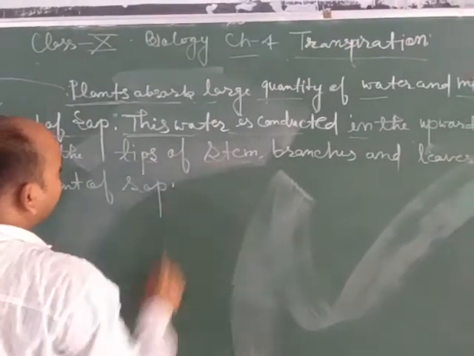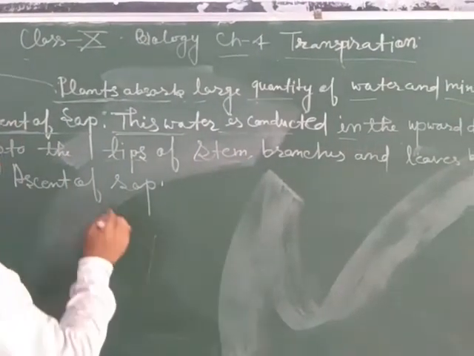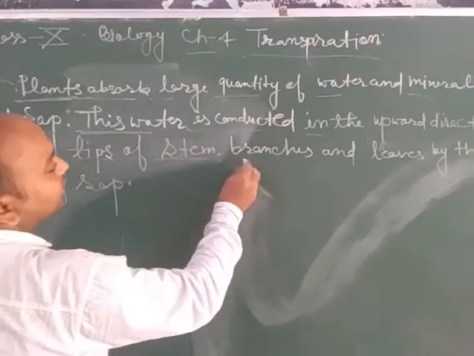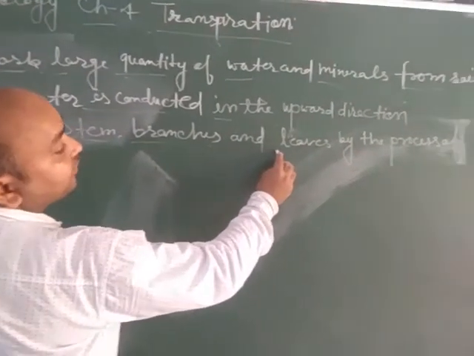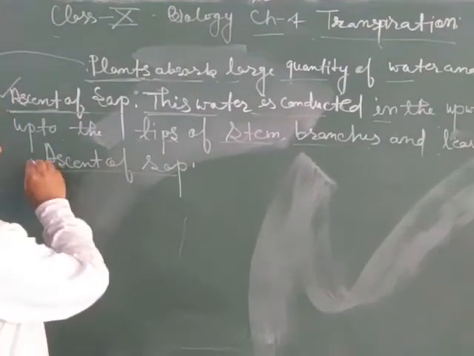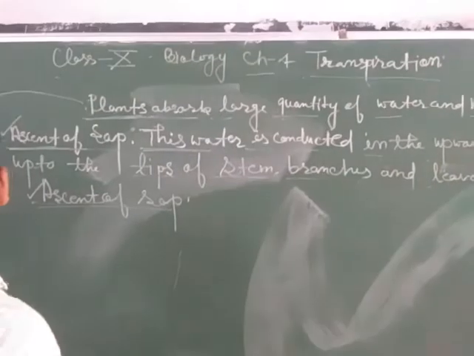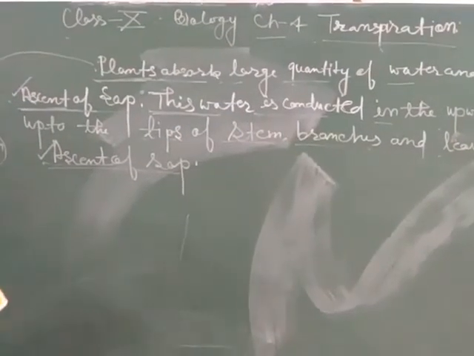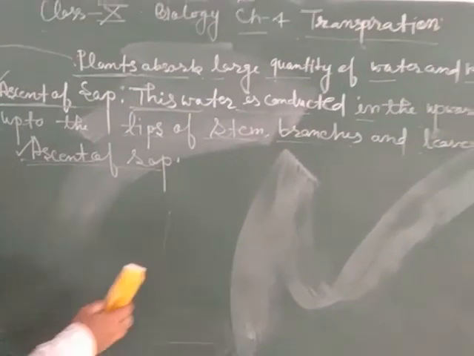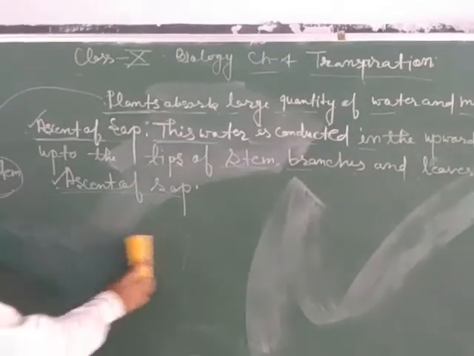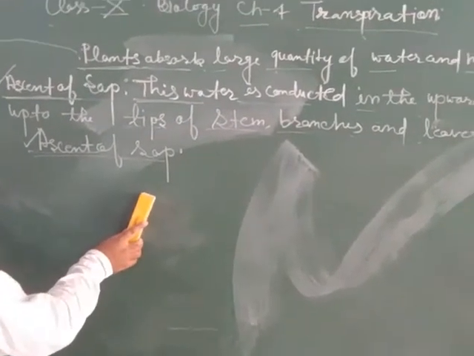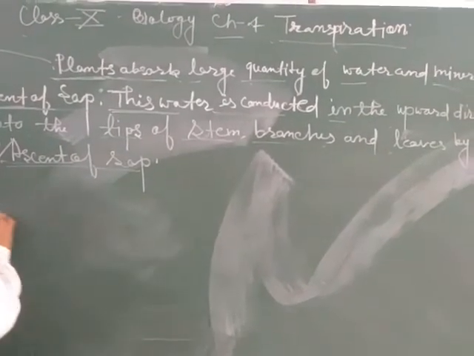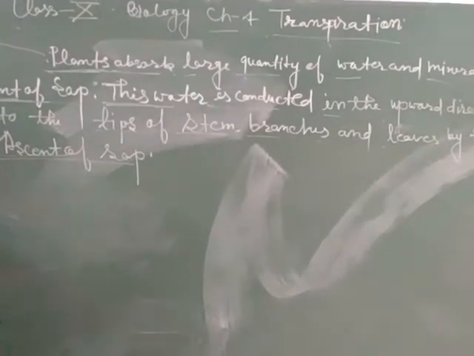Water is absorbed from the soil and transported to the tip of the stem, the different branches of the plant and the leaves by the process of ascent of sap. It is responsible for the transmission of water from the root to the different parts of the plant, that is stem and leaves.